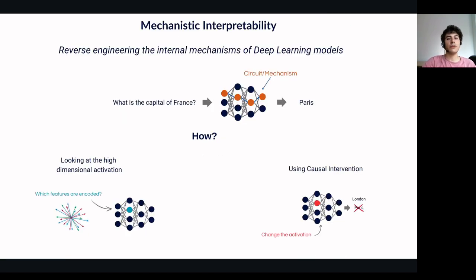Let's start with a brief introduction to mechanistic interpretability. The main goal of mechanistic interpretability is to reverse engineer the internal mechanisms of deep learning models. The basic idea is to find the circuits or mechanisms that neural networks implement when solving certain tasks. The general approach involves understanding what's encoded in the high-dimensional representations of these models and using causal intervention to measure how different components affect the computational path.